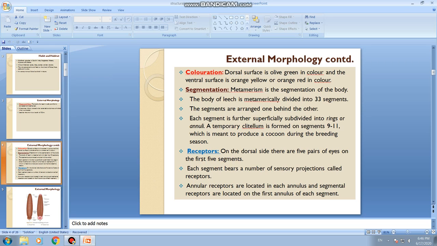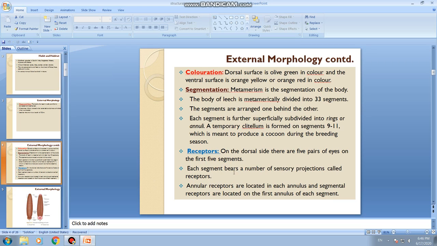And apart from it, the body of the leech also has receptors. Receptors are the sense organs. They are present on the dorsal side of the first 5 segments. On the first 5 segments on the dorsal side, there are 5 pairs of eyes present. So this is the first type of receptor, eyes. 5 pairs of eyes.